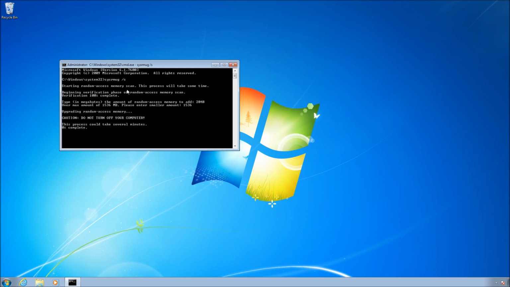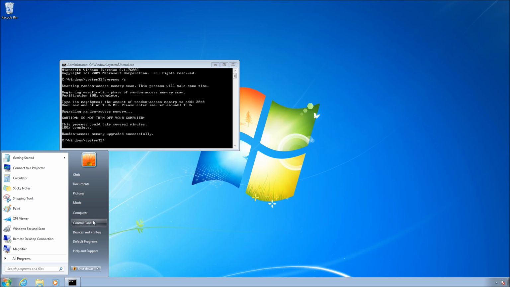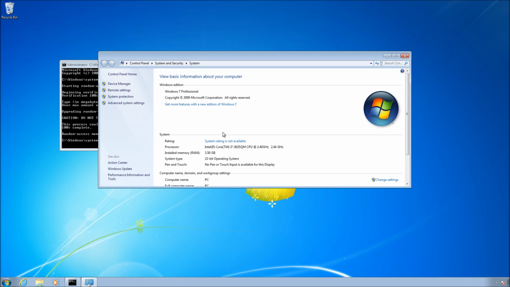Now it's gonna start to upgrade your RAM. This takes a while. You shouldn't turn off your computer since it may damage your RAM. I'll cut to when this is done since it's supposed to take a long time. So, yeah. Okay, you have successfully upgraded your RAM. If you look at the amount of RAM I have, there's exactly 1.5 gigabytes more RAM than the amount we started out with.